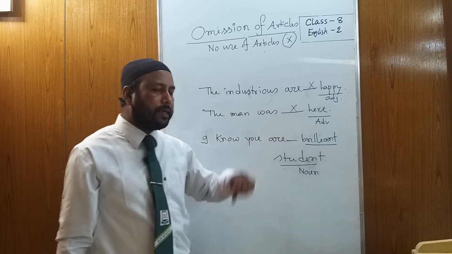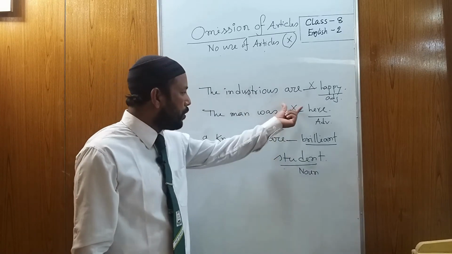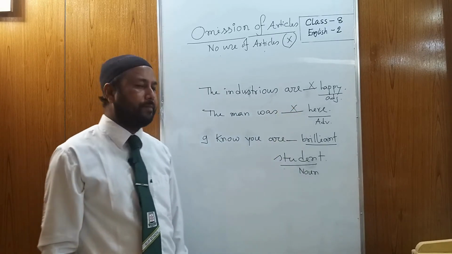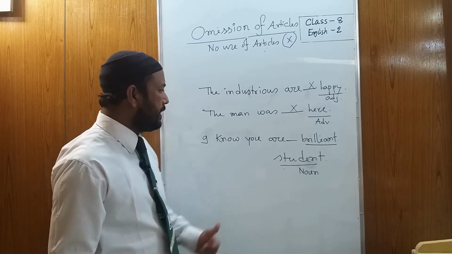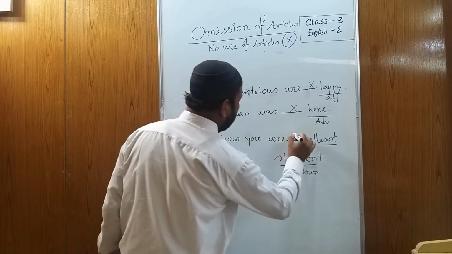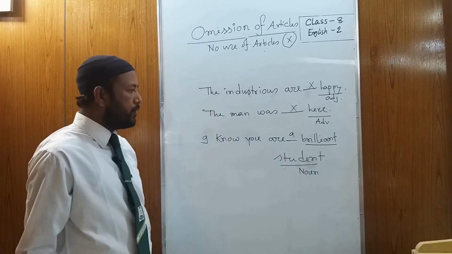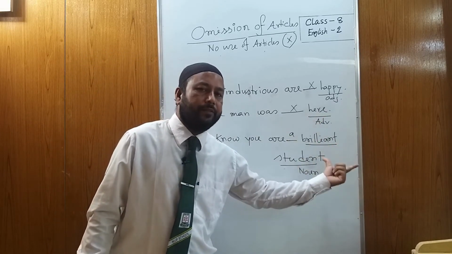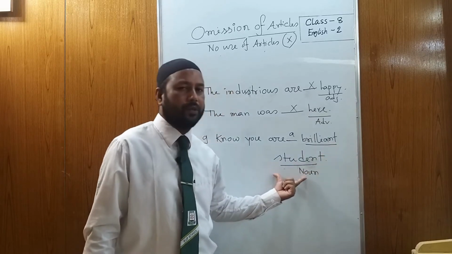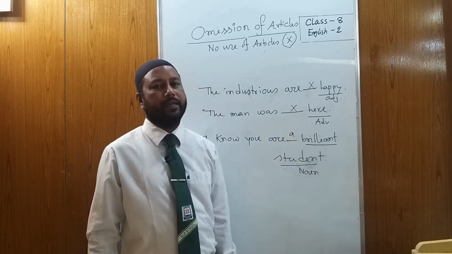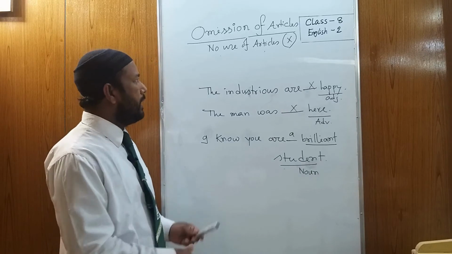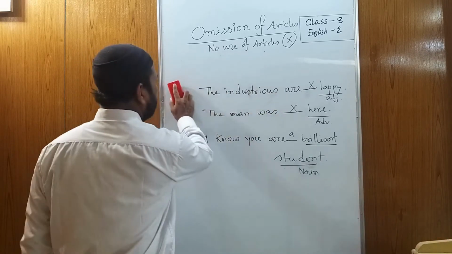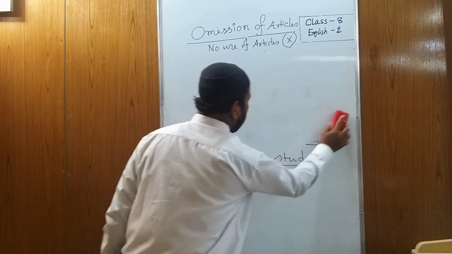Here what kind of article do we use? Can we use cross or a and the? I hope you all know it. We have to use a here. Because brilliant is an adjective, it is not finished. There is another word. That's why we use an article here. Okay. Now we move to rule number 5.